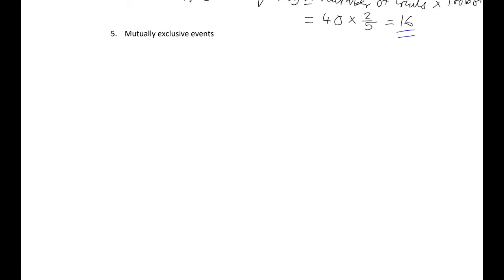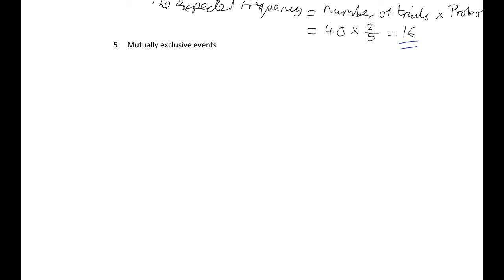On to the last step. Mutually exclusive. Mutually means they are both. Exclusive means that they exclude each other. So let's say we have 2 events. We have event A and event B, just naming them. If they're mutually exclusive, that means that if A happens, B cannot.